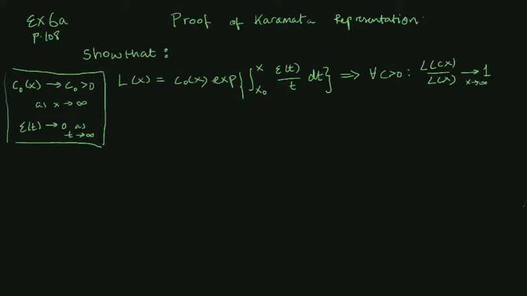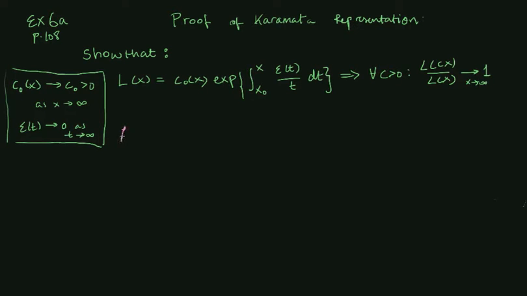We assume that it can be written in this way with a C0 of x that tends towards a positive constant C0 as x goes towards infinity. And also the epsilon of t that is inside the integral here goes towards 0 as t goes to infinity. So let's just get started and take this representation of L and plug it into this ratio and see if we can make that ratio go to 1.